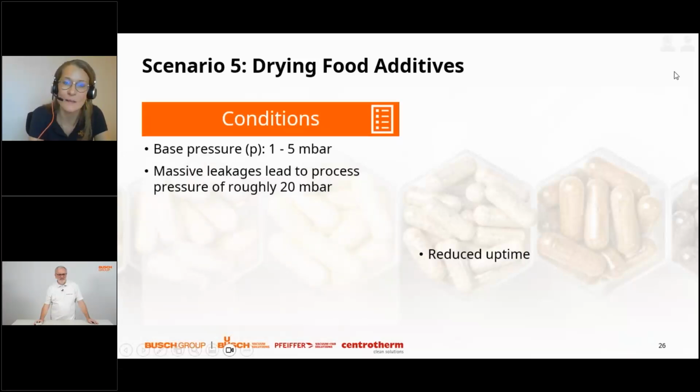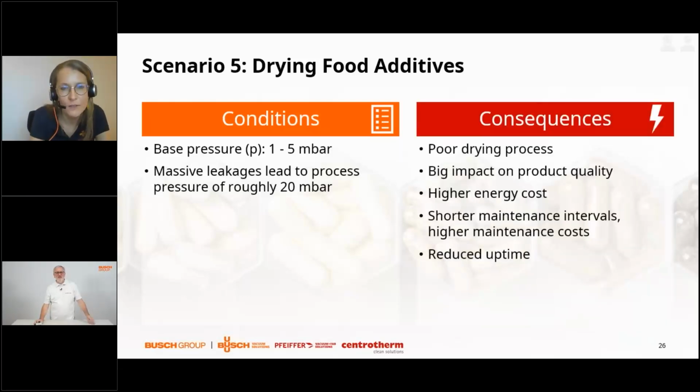This means that, for example, chemicals are added to food in order to enhance the flavor, the texture, and in general, for example, freeze drying is used for that. We can imagine here a pressure of 1 to 5 millibar, and imagining a leak which will raise the pressure to 20 millibar. What will happen, Rudi, in this case? Yeah, this is also a real example.